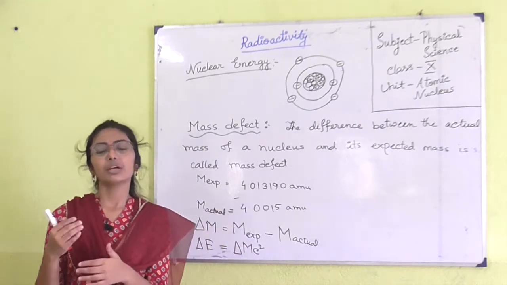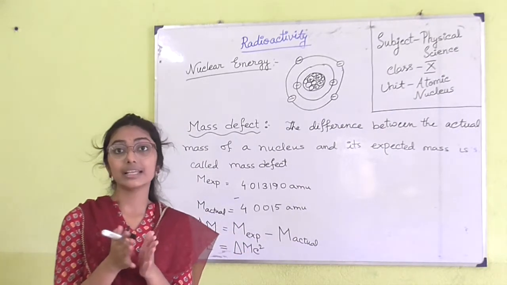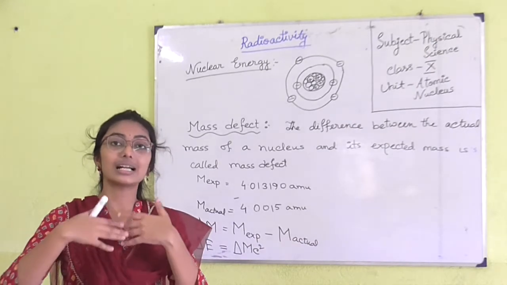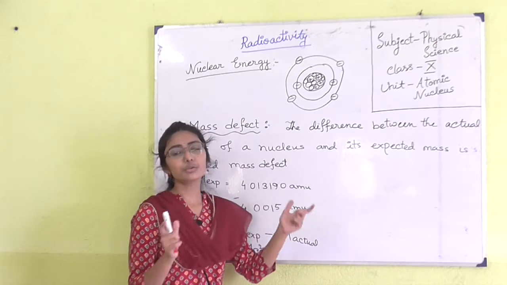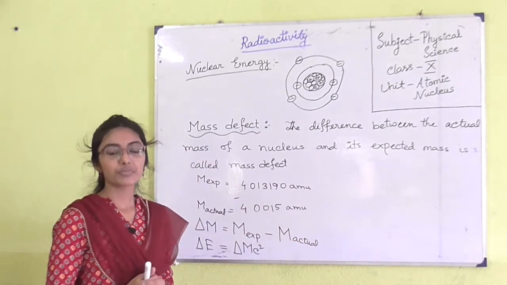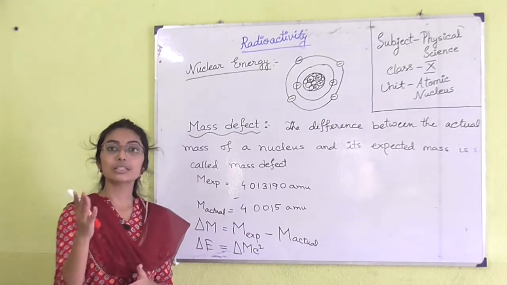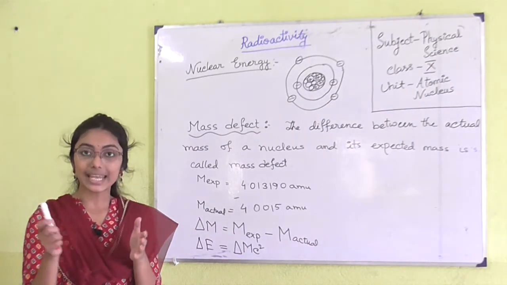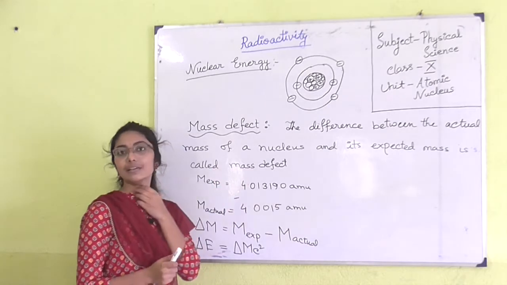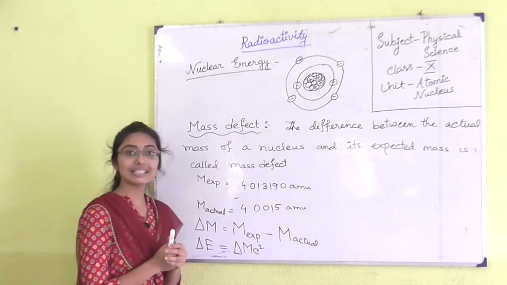But they are not separated from each other due to the nuclear force. So, what is the cause of this nuclear force, or of this nuclear energy present inside the nucleus? Now, we are going to discuss this.